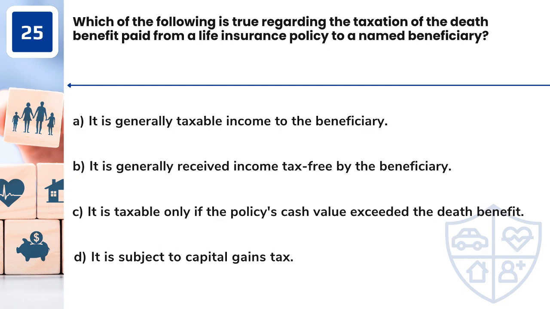Question 25. Which of the following is true regarding the taxation of the death benefit paid from a life insurance policy to a named beneficiary? A. It is generally taxable income to the beneficiary. B. It is generally received income tax-free by the beneficiary. C. It is taxable only if the policy's cash value exceeded the death benefit. D. It is subject to capital gains tax.